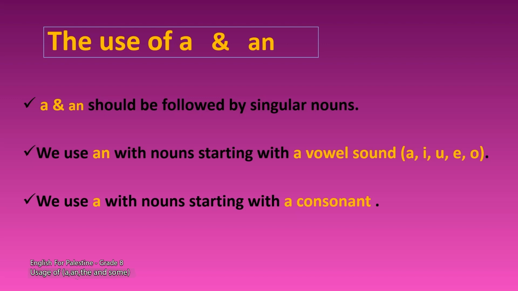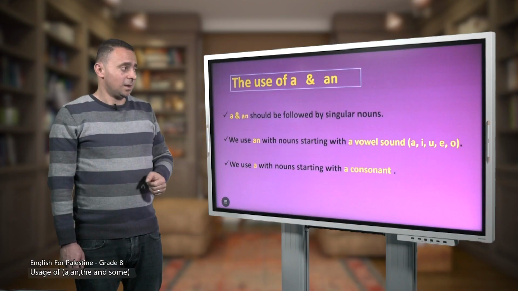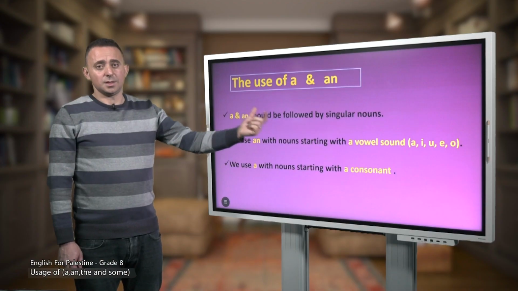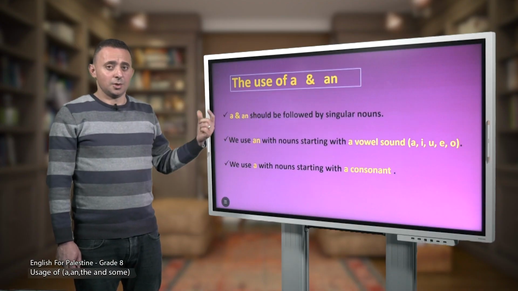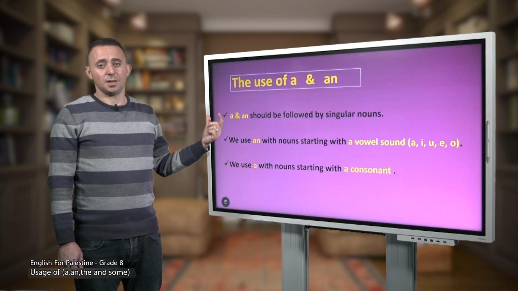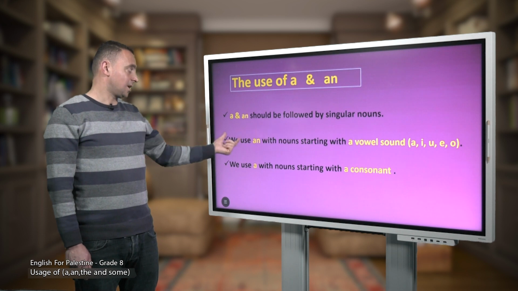We use an with nouns starting with a vowel sound. A, I, U, E, O, right? These are vowels, right? So, with nouns starting with a vowel sound, we have to use the indefinite article an.